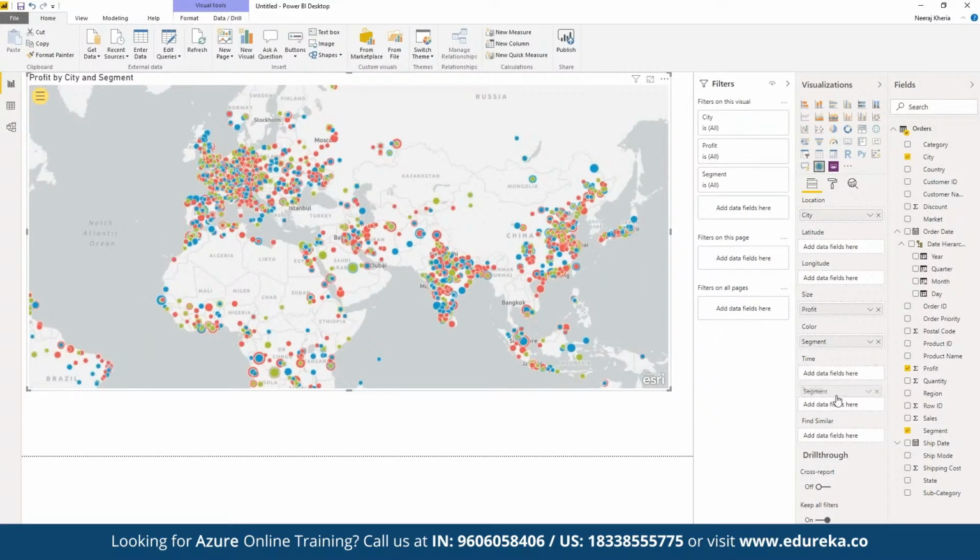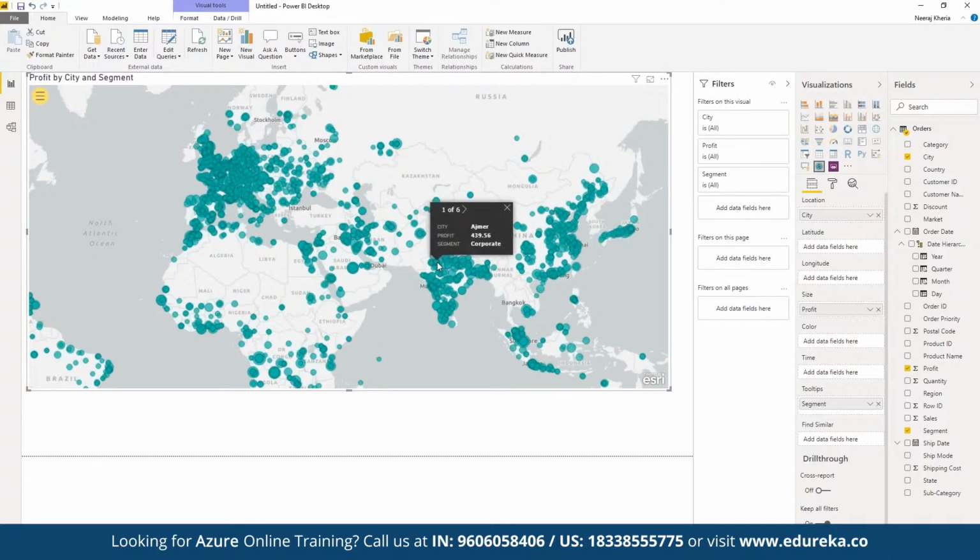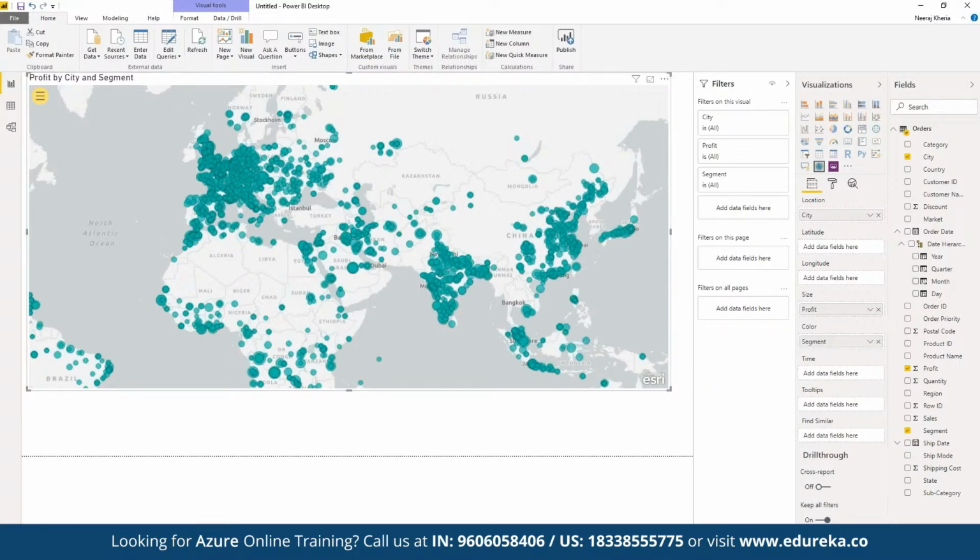Or if you want to add this as a part of tooltip, then we can add tooltip as well. Tooltip as in if we hover over different items here, then only we are going to see the detail as a part of tooltip. So we can define it either as a tooltip, or as a part of the color scheme that we want to visualize.